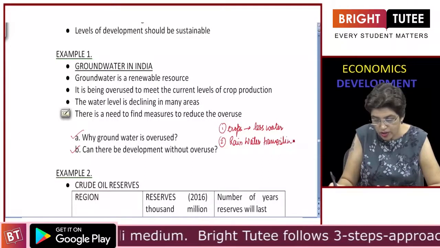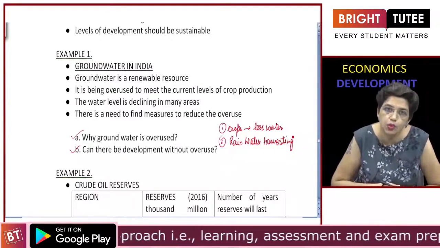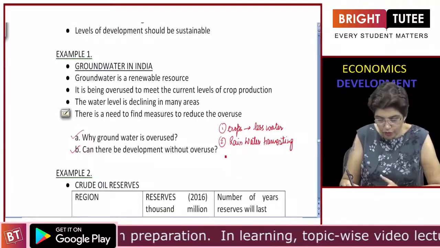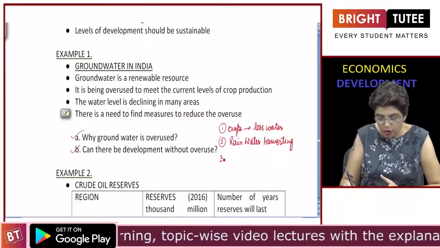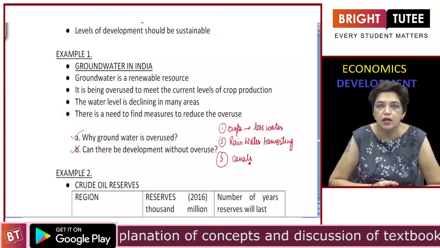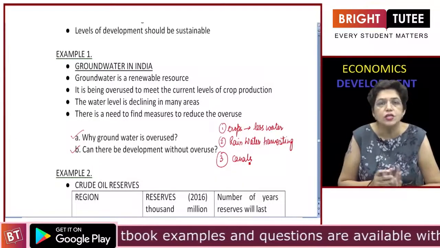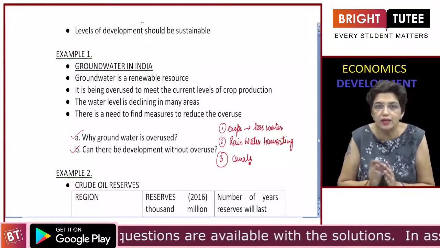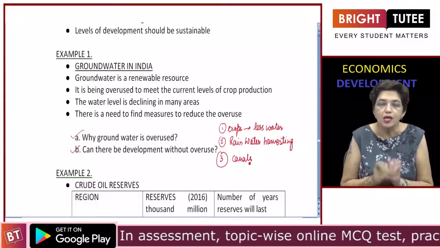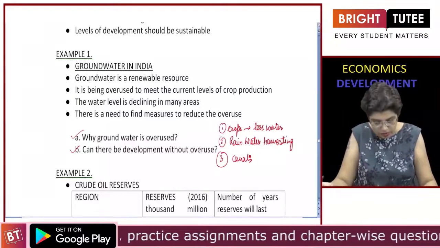Okay, if rainwater is harvested and stored in underground tanks, then this water can be used in those months when there is no rainfall. Apart from this, there can be alternative sources of water, like canals can be built in those regions where there are no rivers. Building canals can prevent this overuse of water. So there are measures which can be taken by the government and by individuals also, to avoid this overuse of water, so that there is water left for the future generations and for our future also.